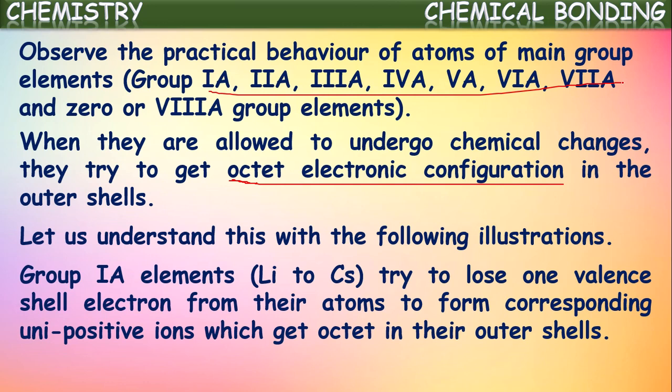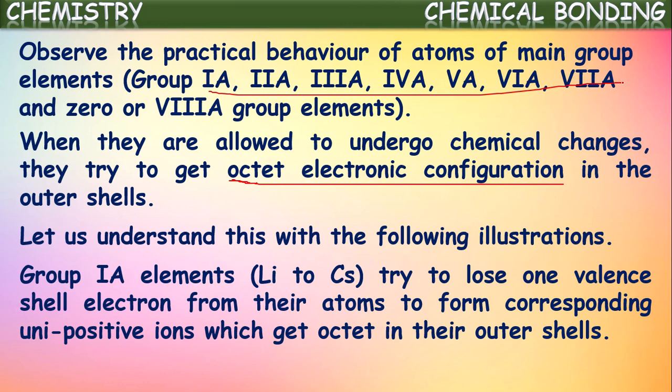In the same way, if you see sodium, what is the atomic number of sodium? It is 11, and its configuration is 2, 8, 1. Sodium also has only one electron in its outermost shell. In this way, all the 1A group elements have only one electron in their outermost shell. So these 1A group elements will try to lose one valence shell electron from their atoms to form corresponding unipositive ions, which get an octet in their outermost shell.